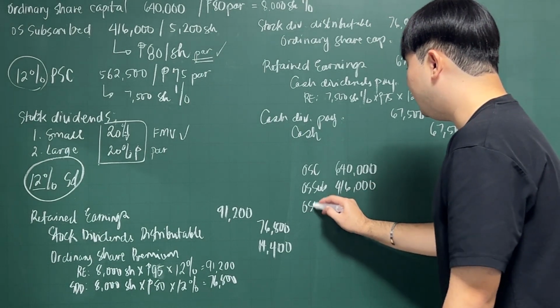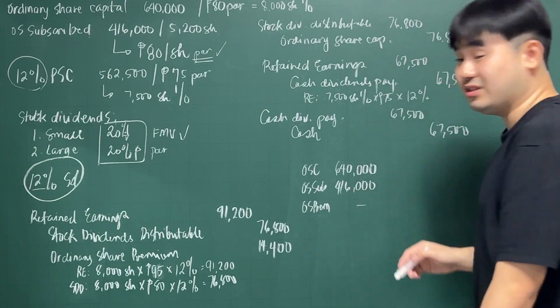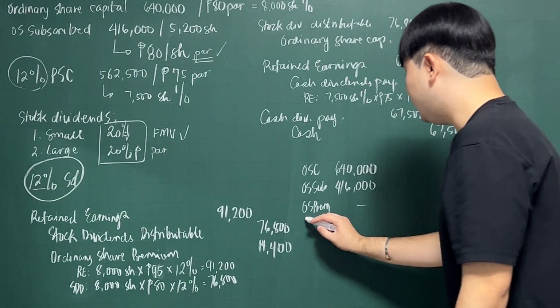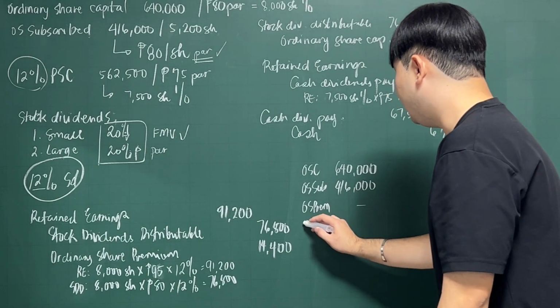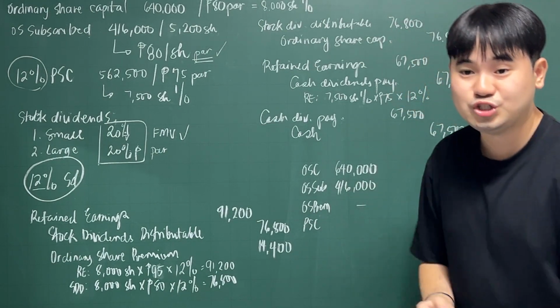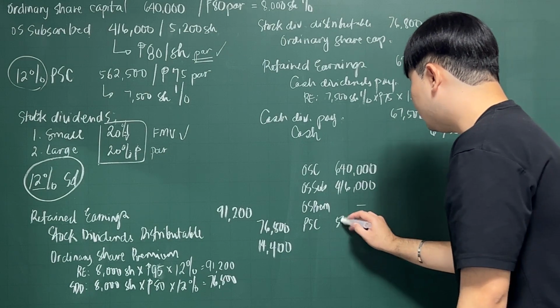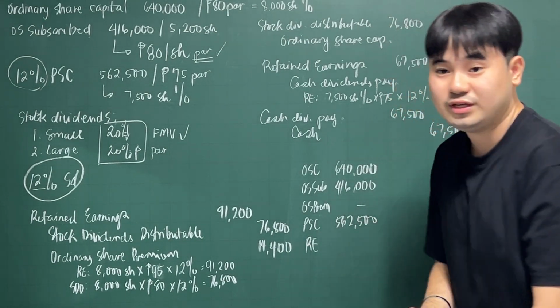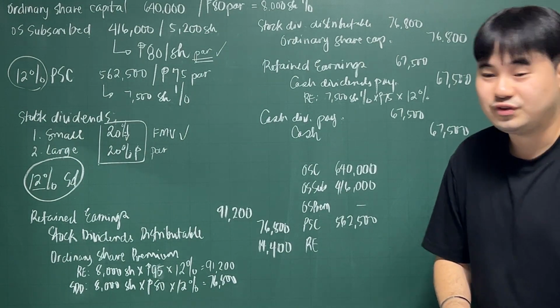Expect that there will be an ordinary share premium, although there's none in the starting point. And then your 12% preference share capital, which started at 562,500, and your retained earnings at the start of the year, which is 456,000.